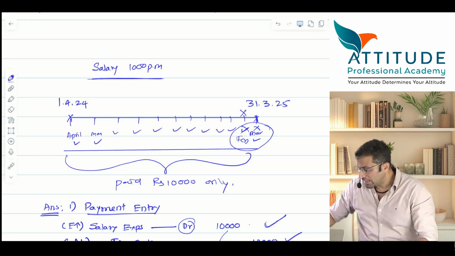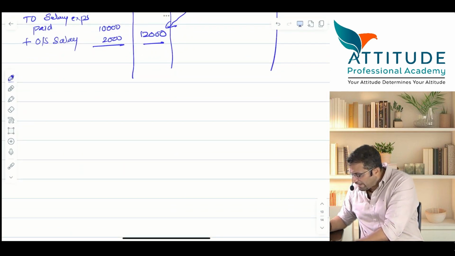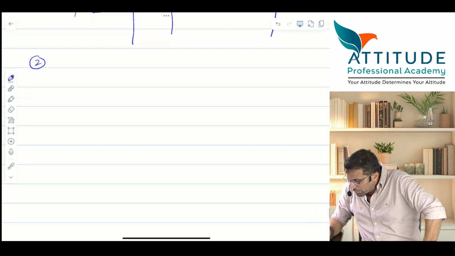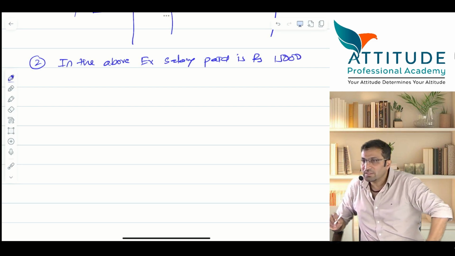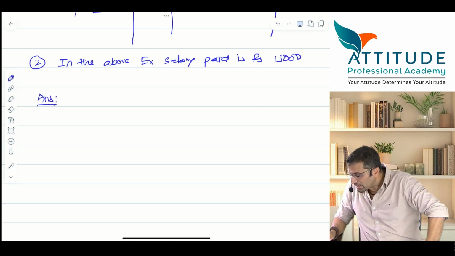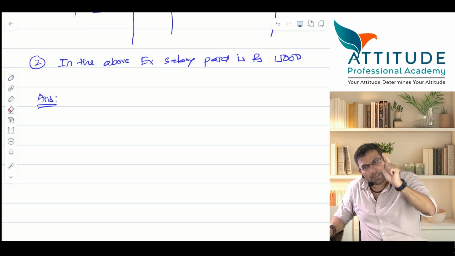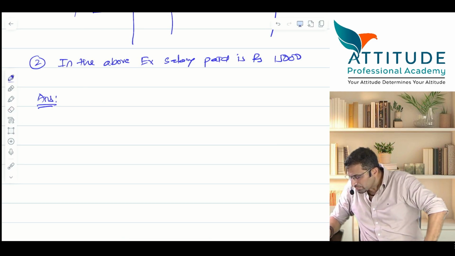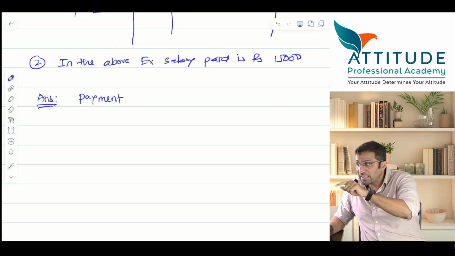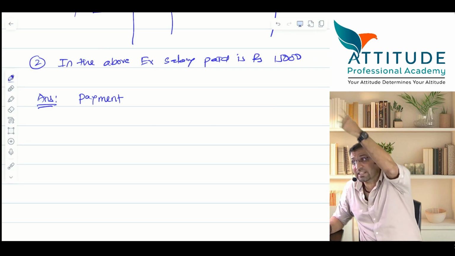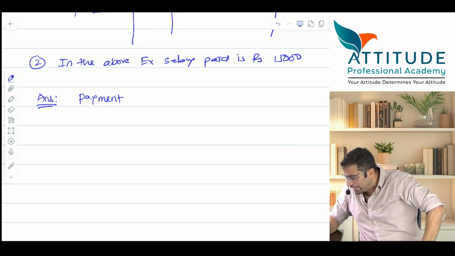Now tell me, in the same example, if I have paid salary of 15,000 instead of 12,000, now tell me the answer. Again, the answer will be bifurcated into two parts. First you have to pass the payment entry. Tell me the payment entry. Paid during the year is 15,000, but the entire 15,000 is not your expense. 3,000 is expense relating to which year? Next year. Next year you have paid in advance.